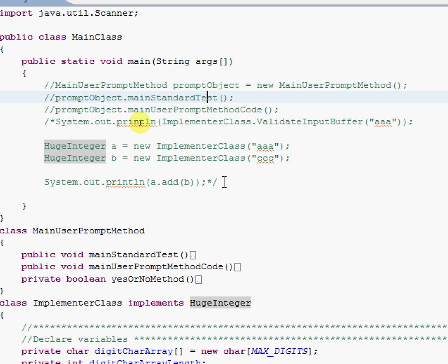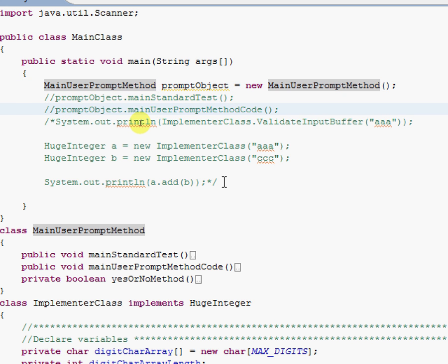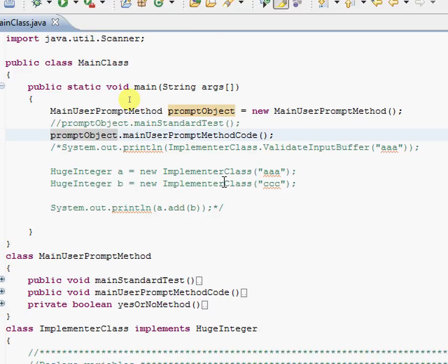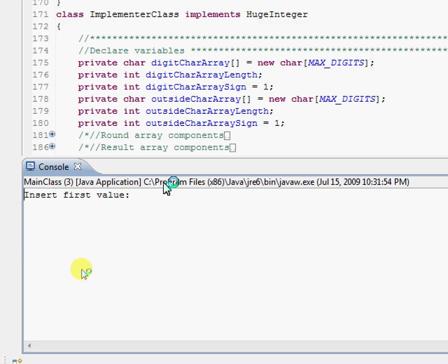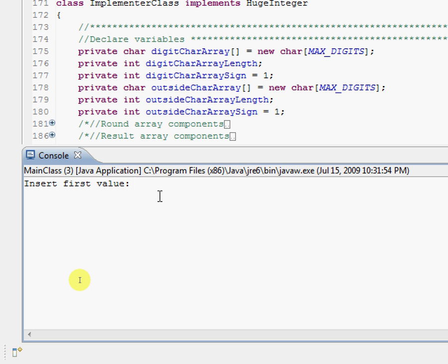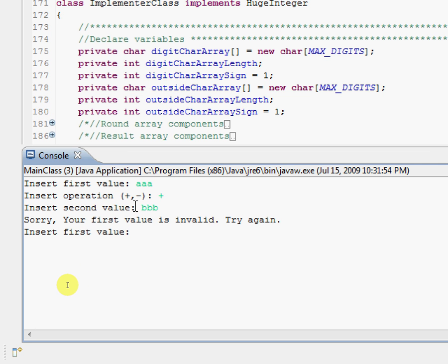In this code here, I create an object called prompt object, and it's part of the main method, and it asks you to insert the first value. So if I put in AAA here, then the plus sign, then BBB, it's only going to check the first value first, and it'll say your first value is invalid, try again.